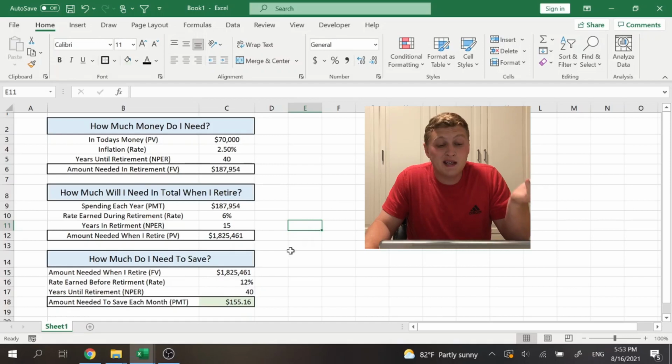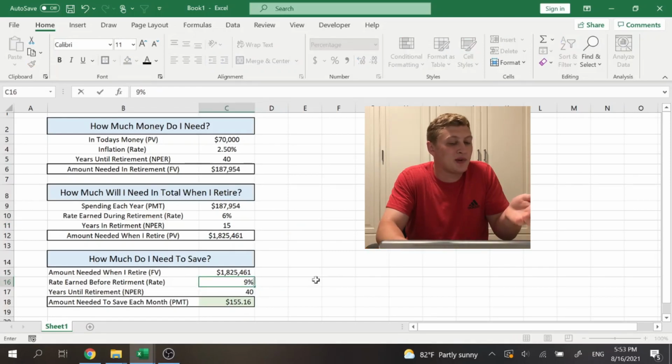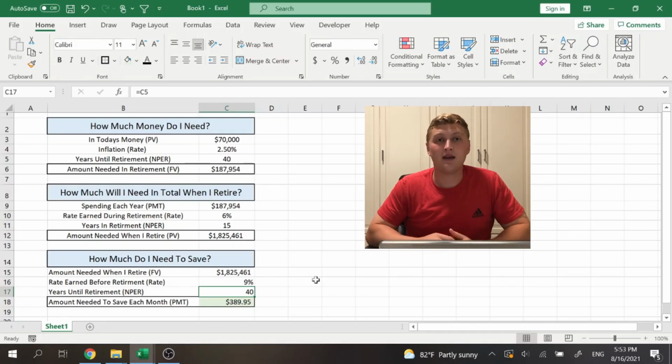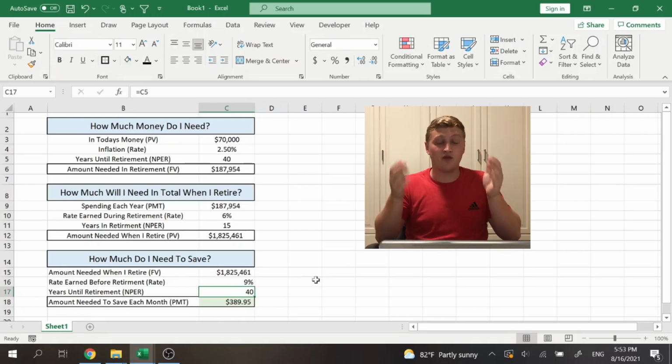Or let's say perhaps we actually aren't making a 12% return, we're making a 9% return, a little less. We're going to have to save significantly more. So you can play around with this model and determine what you need to do in order to reach those retirement goals. But remember, again, this is not financial advice and should not be taken as such.